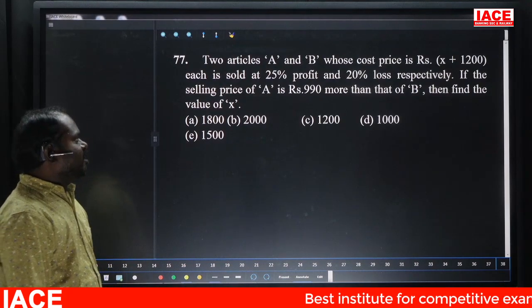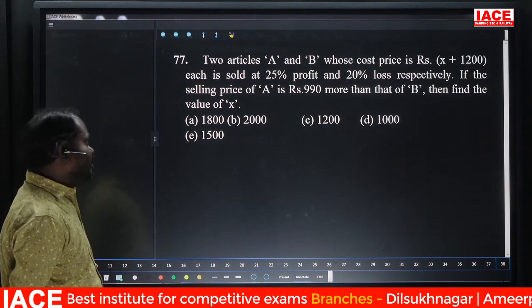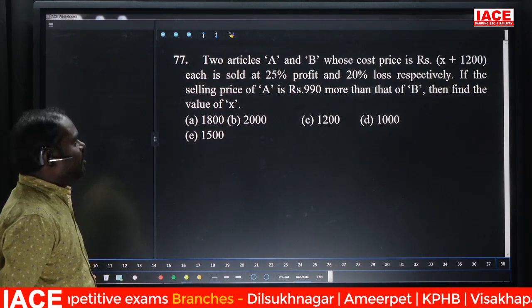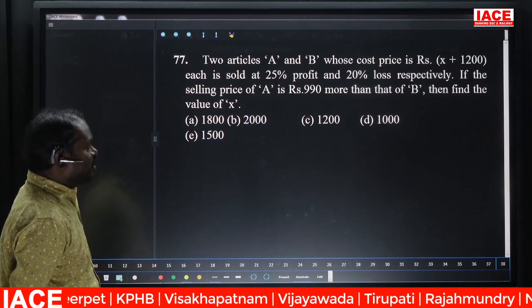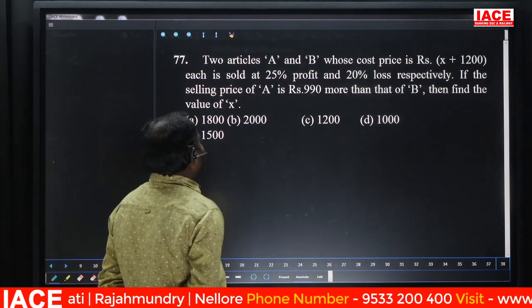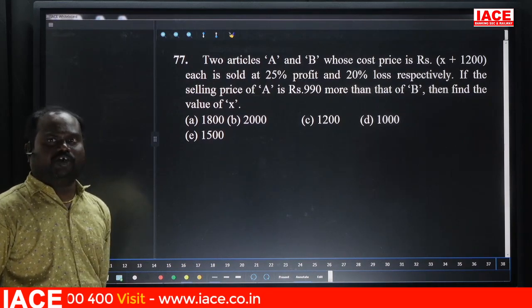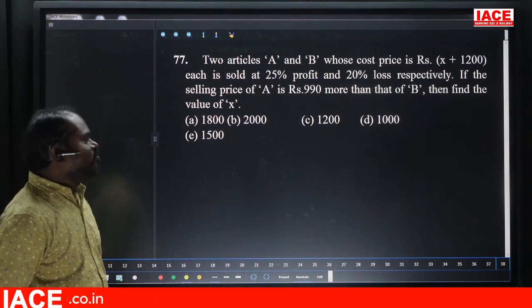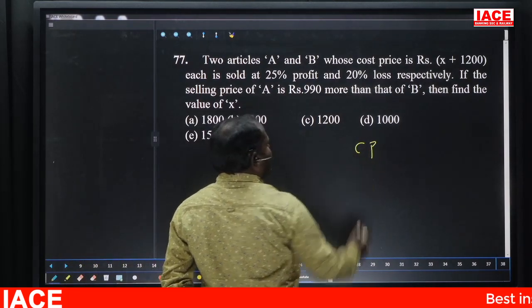Two articles A and B whose cost prices are x plus 1200 each are sold at 25% profit and 20% loss respectively. If the selling price of A is 990 more than that of B, then find the value of x. What is the value of x? So just check through the options which option satisfies the condition. So the CPs are both the same, x plus 1200.